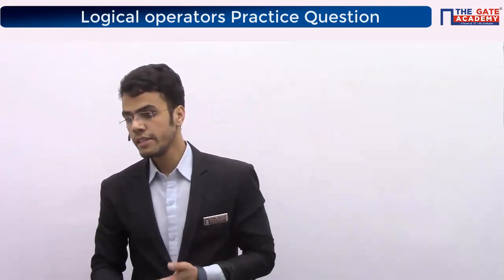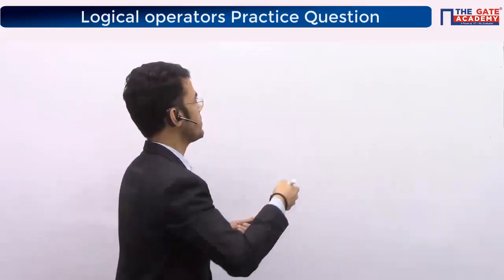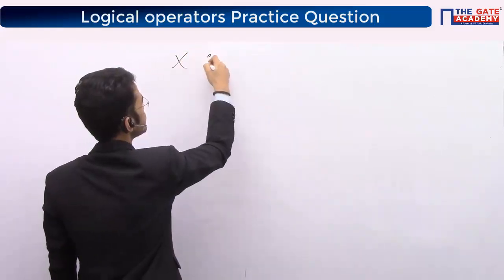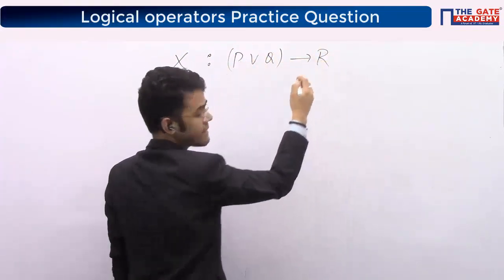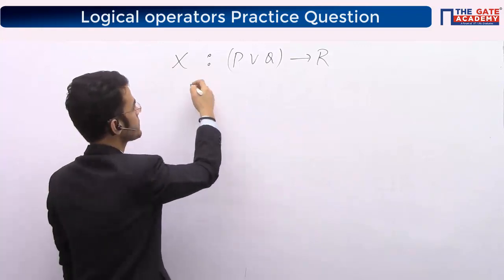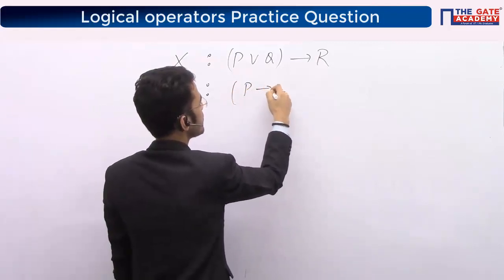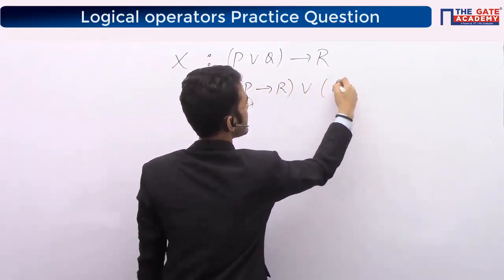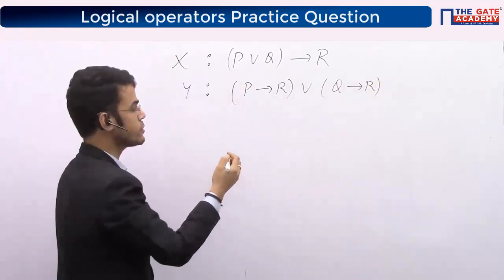So moving on to the next question, they have given you that X denotes P or Q implies R, right? And next they are saying Y denotes P implies R or Q implies R. In the very first expression they are asking whether the first expression is a tautology or not.